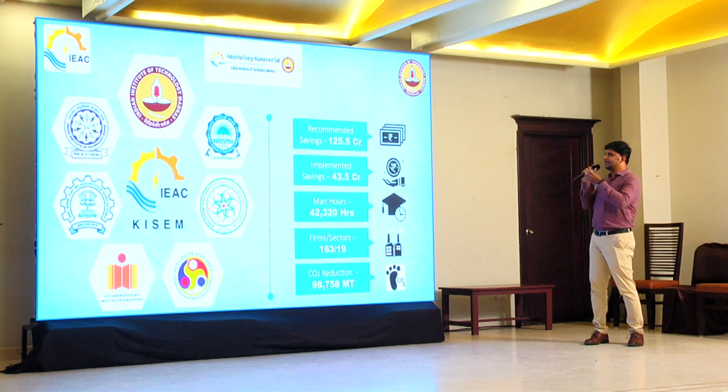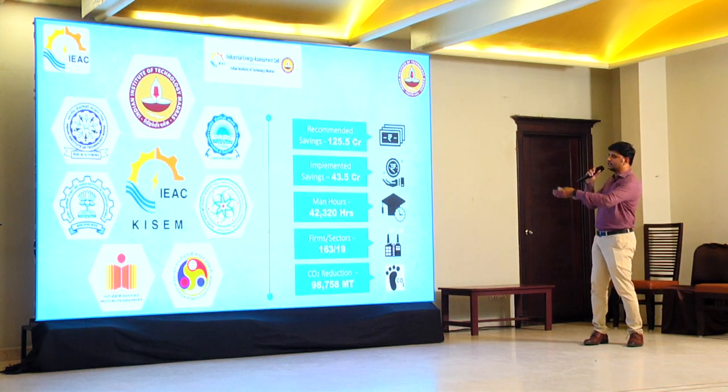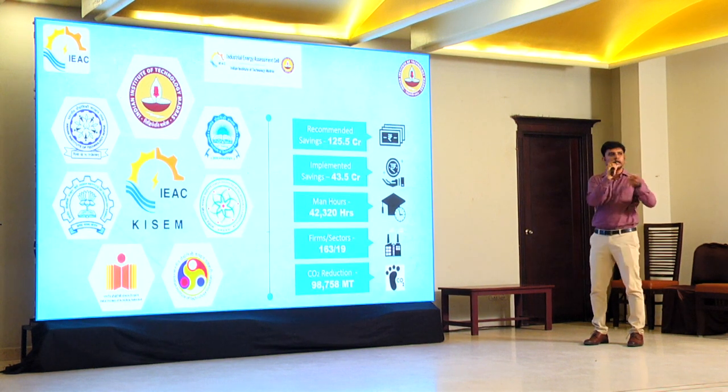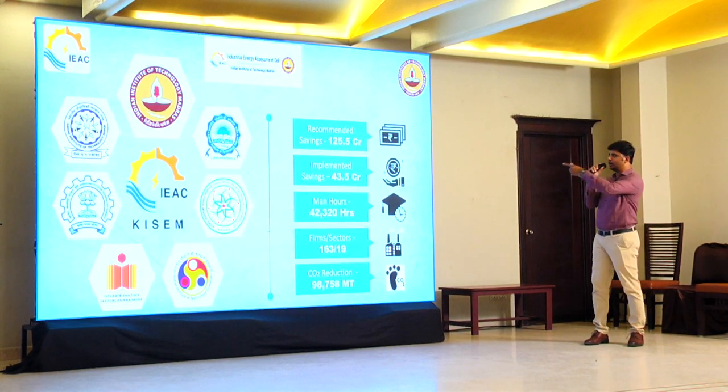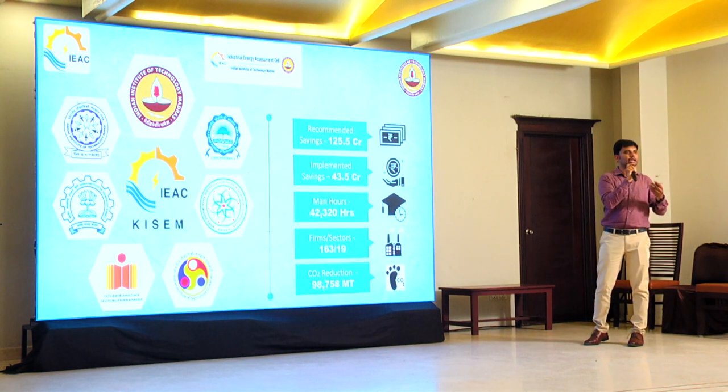And the annual savings that we have recommended out of these 163 audits is almost 125 crores. The point is, after we recommend, the industries have to implement it, only then can they witness the savings.